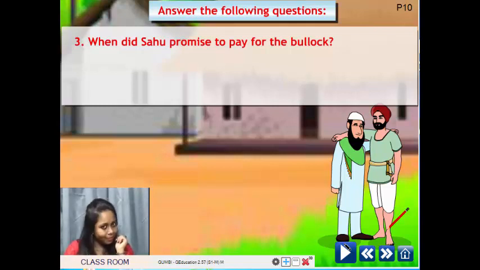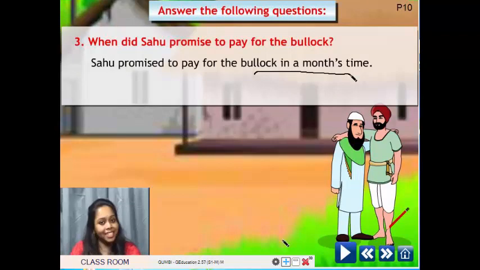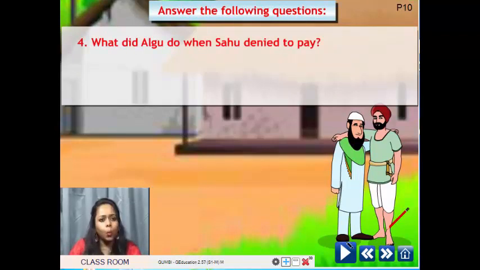When did Sahu promise to pay for the bullock? Did he pay it immediately? No, he didn't. So when did he promise to pay? Within a month, yes. Within a month's time.